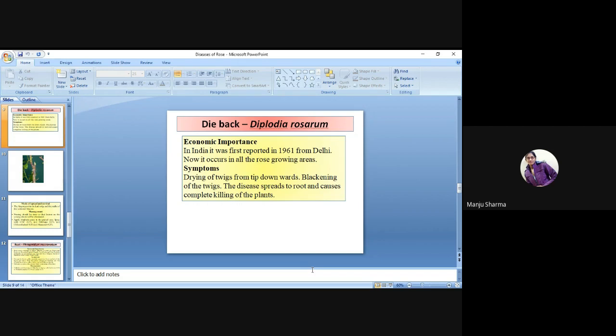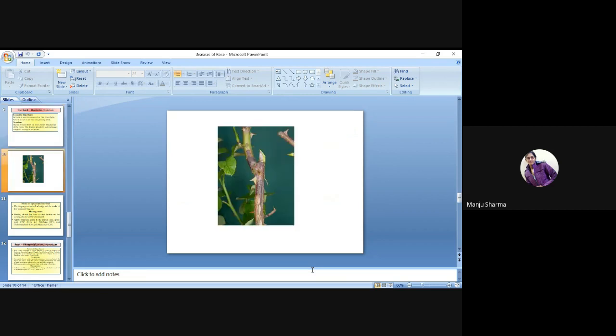The symptoms are drying of twigs from the tip downwards, blackening of the twigs. The disease spreads to root and causes complete killing of the plant. So these are the symptoms, where the stem will be black in color and it will be infected like that.